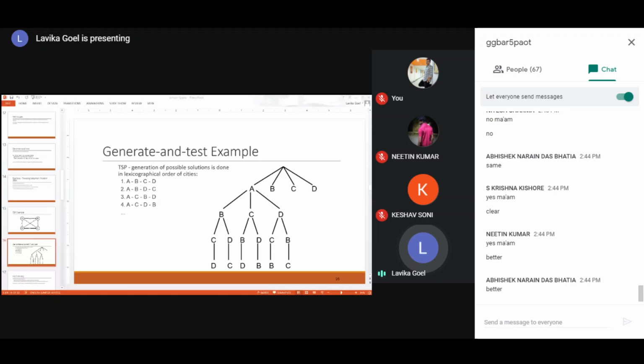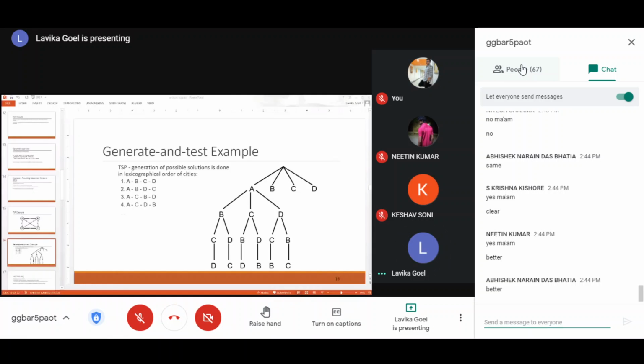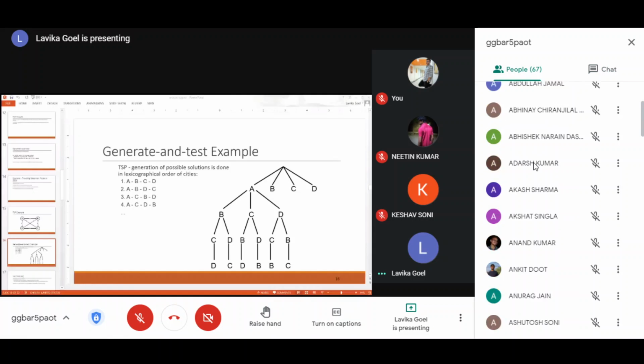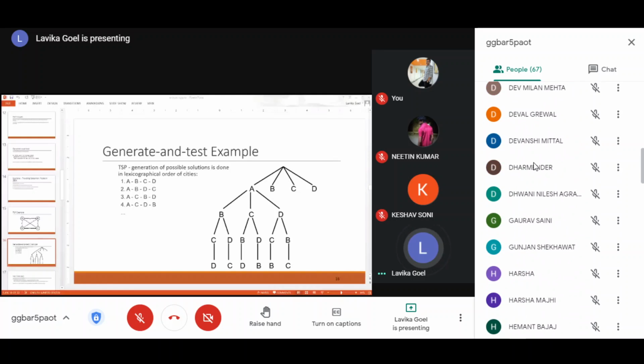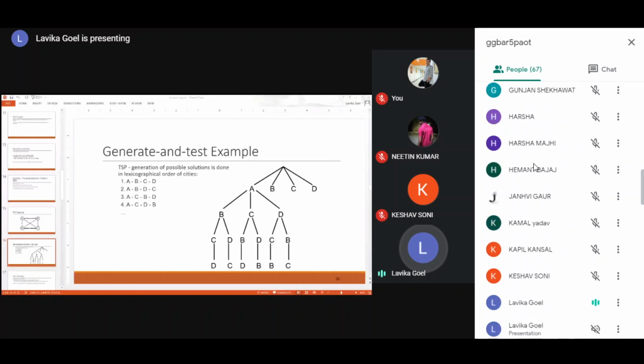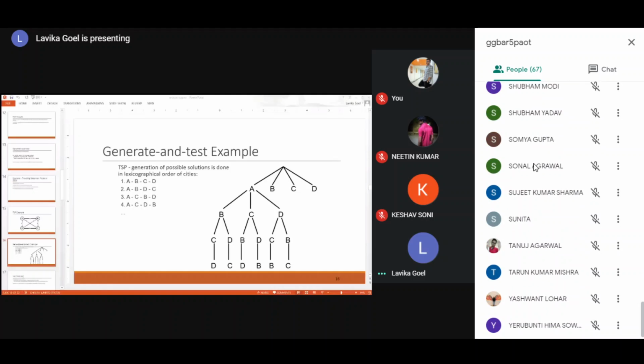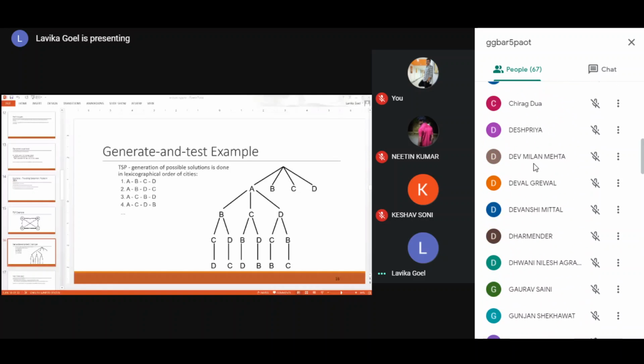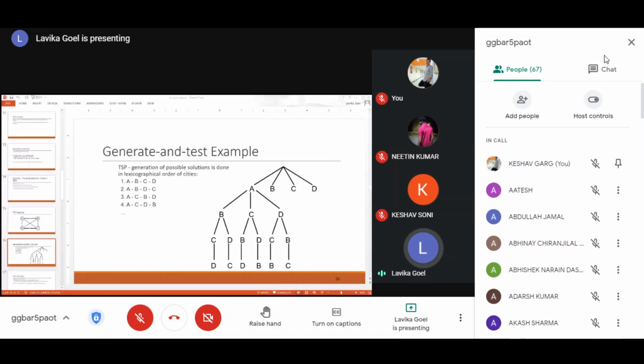So the salesman can go along the branches of the tree which we have shown, but we have to generate all the branches. With 4 cities in this case, 3 factorial would be the total number of paths which we have to test. So that means in this case 6, because 6 is basically 3 factorial.